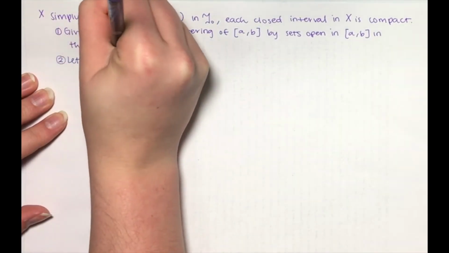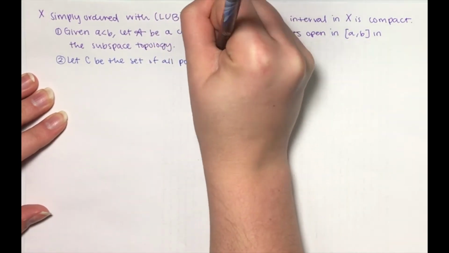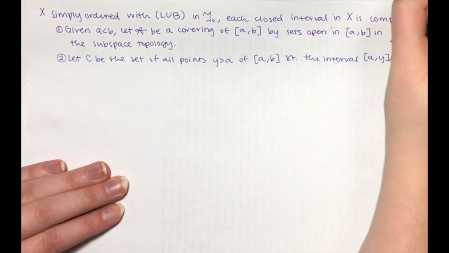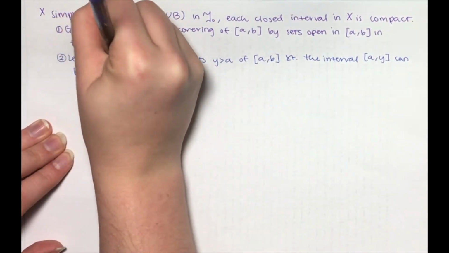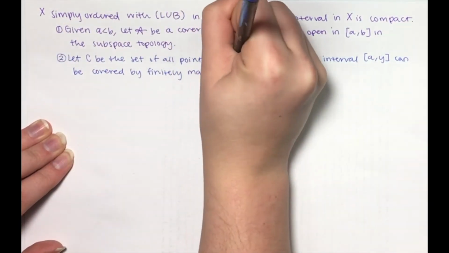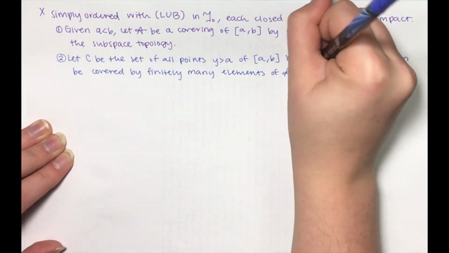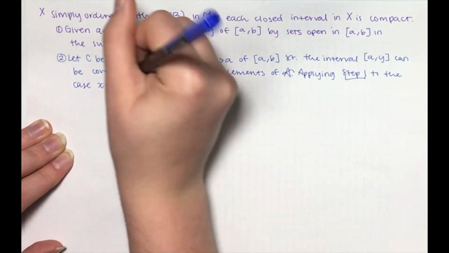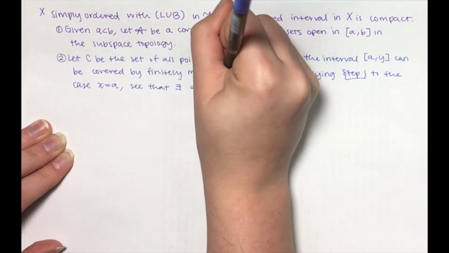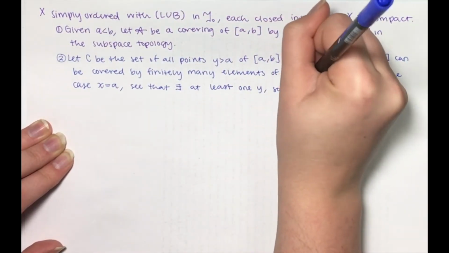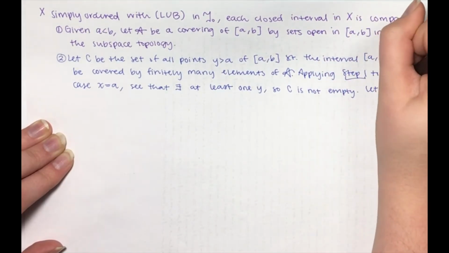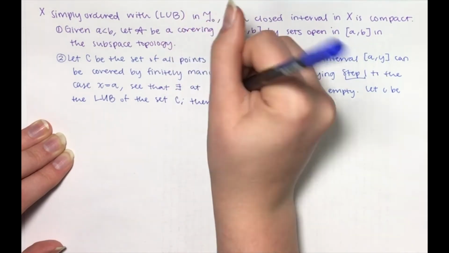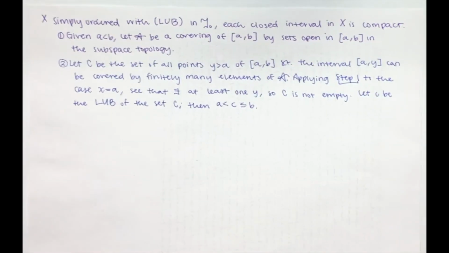Let C be the set of all points y greater than a of the closed interval from a to b, such that the interval from a to y can be covered by finitely many elements of A. Applying step 1 to the case where x is equal to a, we see that there exists at least one such y, so C is not empty. Let c be the least upper bound of the set C. Then a is less than c, which is less than or equal to b.